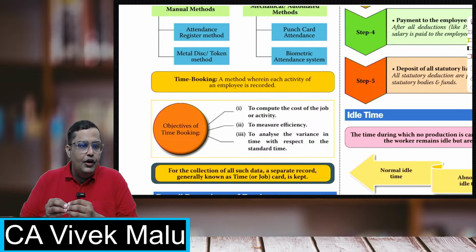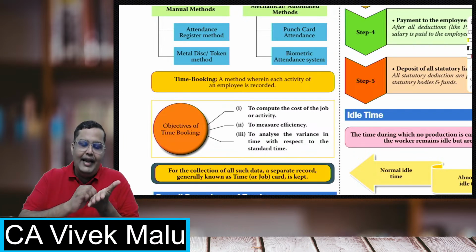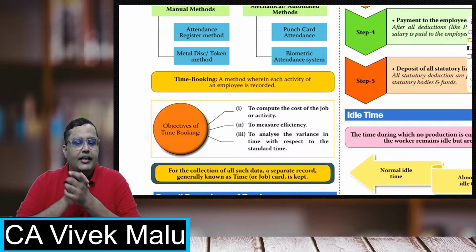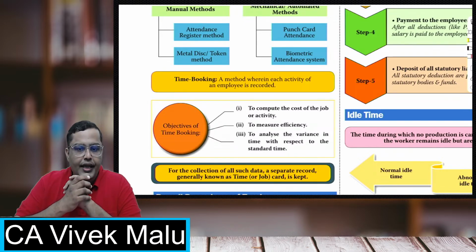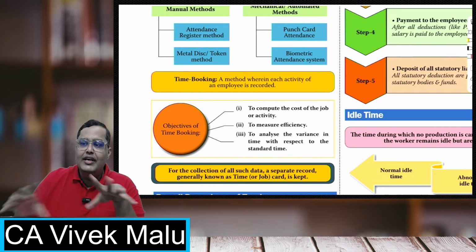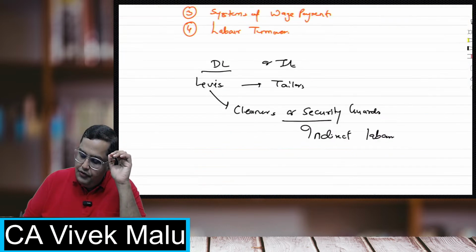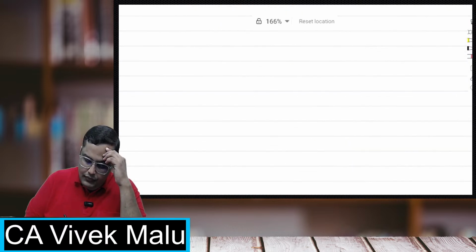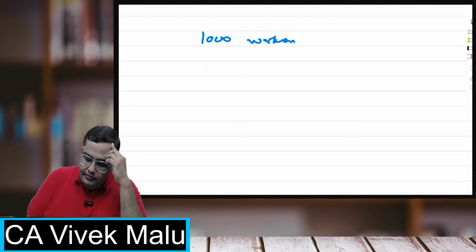Wherever you go and work, go to the supervisor, write the in time and out time, and take the signature of the supervisor. That is a time card. And what a job card is, I'll give you an example in detail. Suppose there is a factory of 1000 workers and there are 20 supervisors.